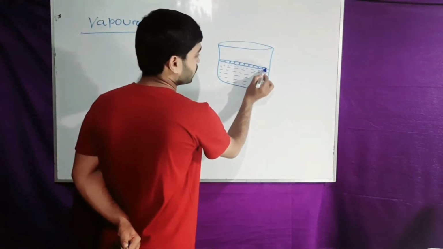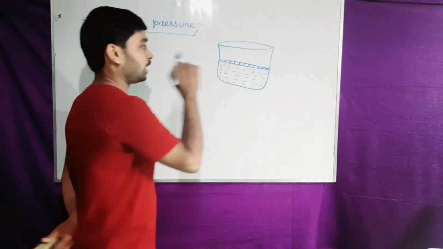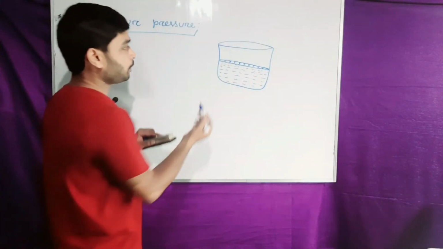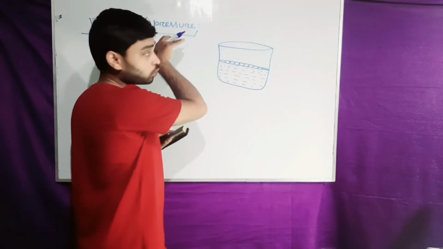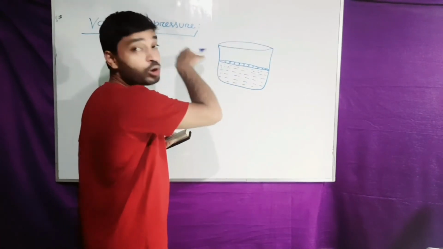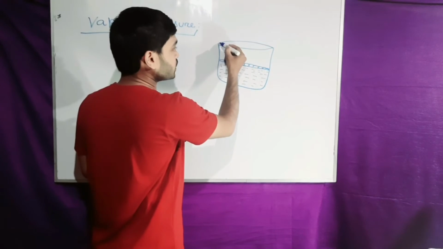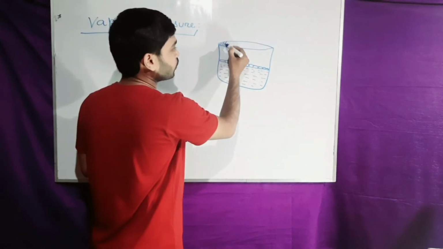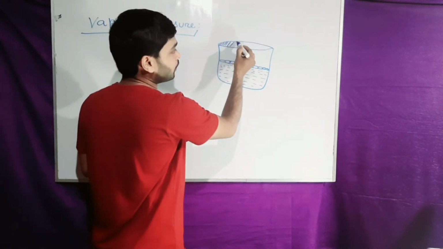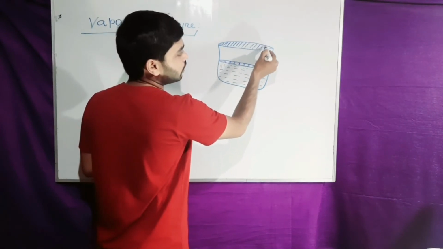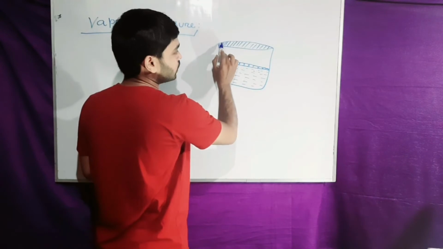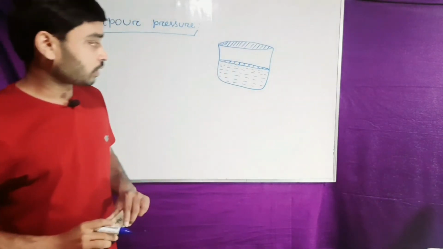In this case, this is a surface molecule, and I will place here a lid which helps us to close the container from its opening side. I am just closing the open part of the vessel, and the lid closes the opening part of the container.